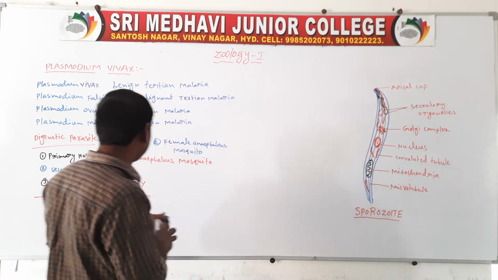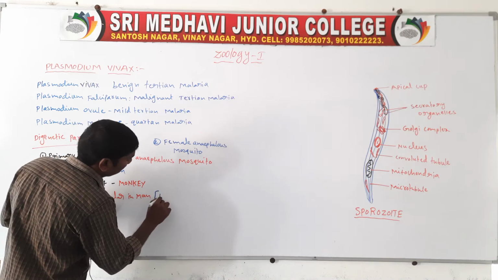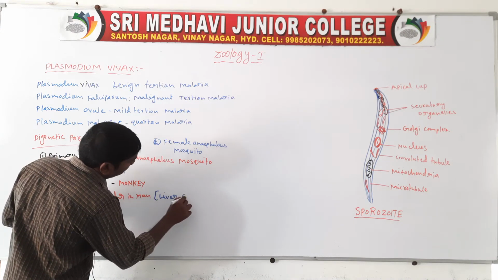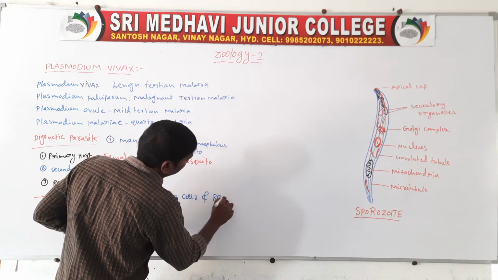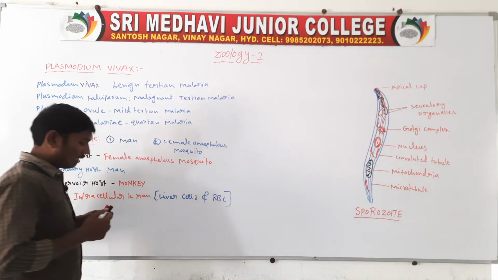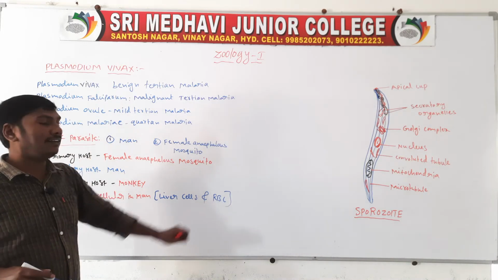In man, the Plasmodium vivax lives in liver cells and red blood cells.